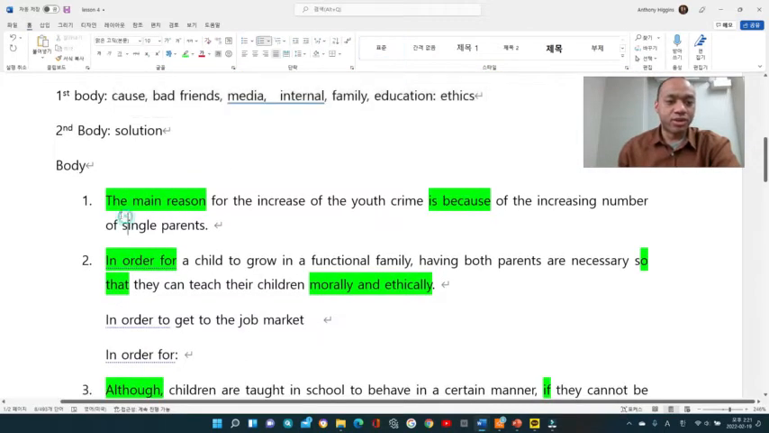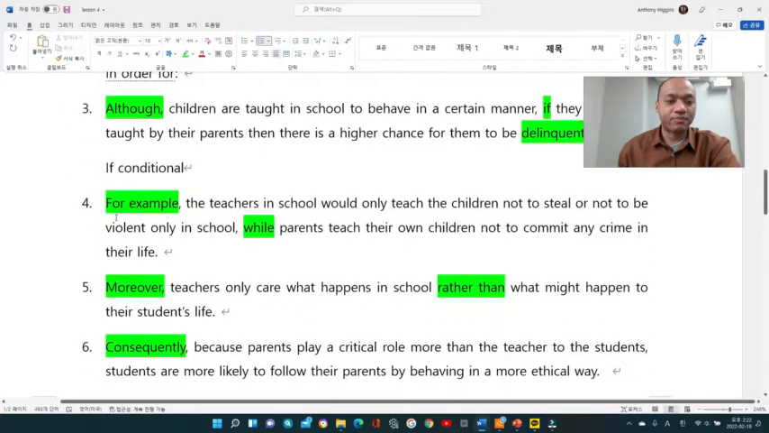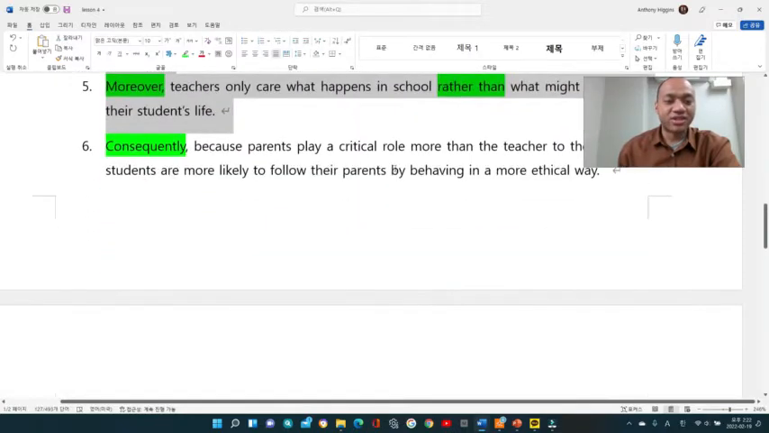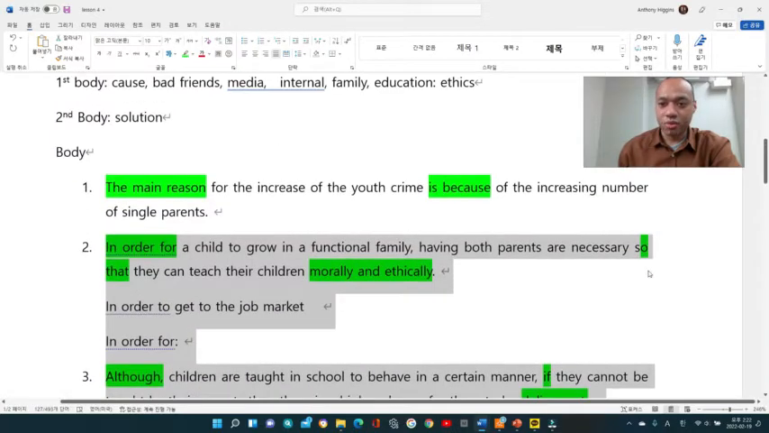Now here what I wrote is the body. And also remember the most important thing when you are writing an essay: in the body part, the first sentence especially is much more important than the middle part. The first and the last sentences are the most important things while writing an essay. So for the first one, what I wrote is: the main reason for the increase of youth crime is because of the increasing number of single parents.